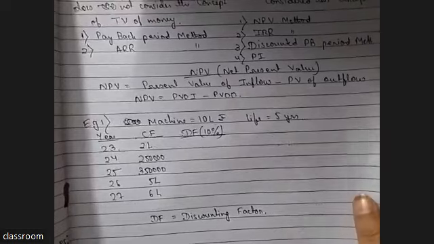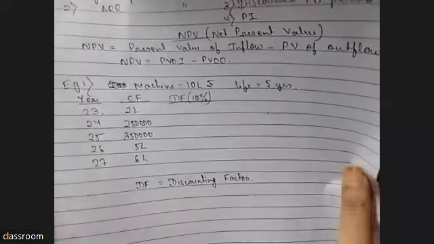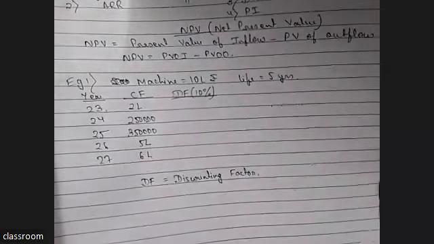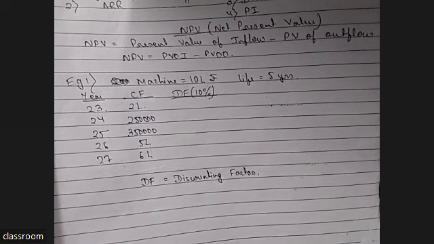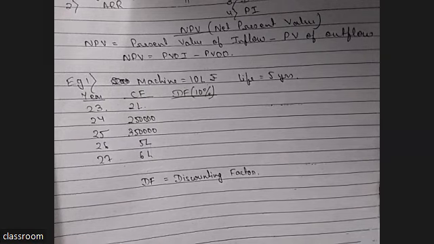Discounting factor, for example, first year, second year, third year, fourth year. If we want to find the future value, we will be doing compounding. But if we are in the fourth year and want to find the first year present value, then we will be discounting. Whatever discounting we do, that will be known as the discounting factor. That means money value will decrease.